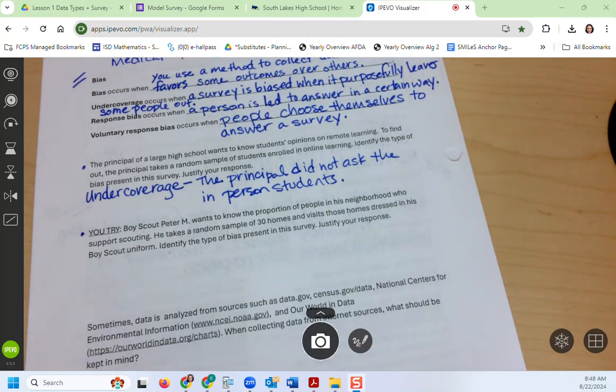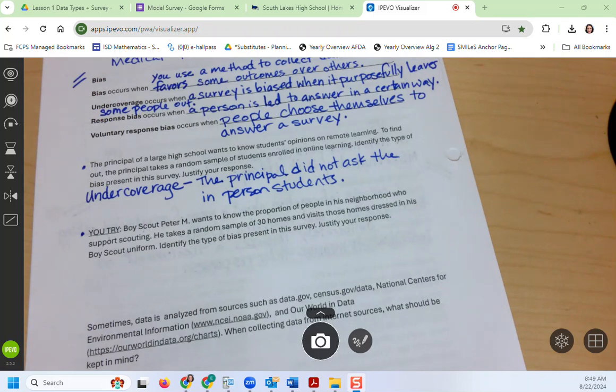Next one, there's a Boy Scout and he gets dressed up in his scout uniform, right? And then he goes and he knocks on the doors and asks people's opinions on scouting. Do they support scouting? What are they going to say? Yeah, probably yes, because they're probably nice people and they don't want to insult the Boy Scout that's at their door, right? So what kind of bias does that create? I heard 1 vote for response. Anybody else? Agreeing? Response bias?